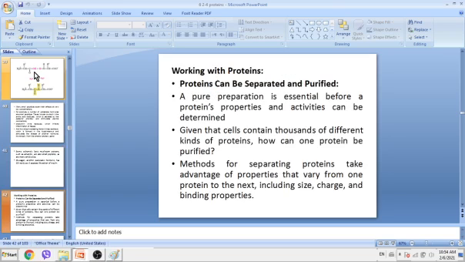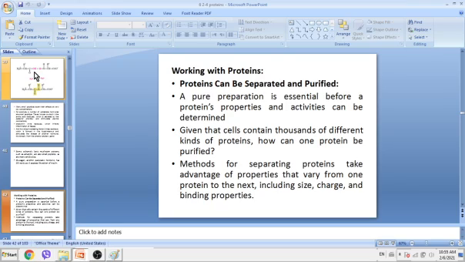Working with proteins: what are the methods that we can use to purify and separate proteins? A pure preparation is essential before a protein's properties and activities can be determined. Sometimes proteins can act as a drug, like insulin. Sometimes we need to know the functions and activity of proteins. To carry this out, we need to separate and purify them at the beginning.